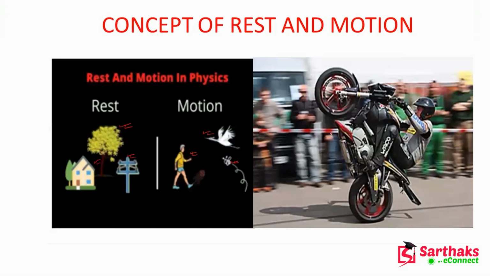And here you can see the person driving the bike, and the other persons who are standing and just enjoying the race, the picture of those persons is blurred. So here this is in motion, right? Now, if you are saying that it is in rest or in motion, what do you mean by that?